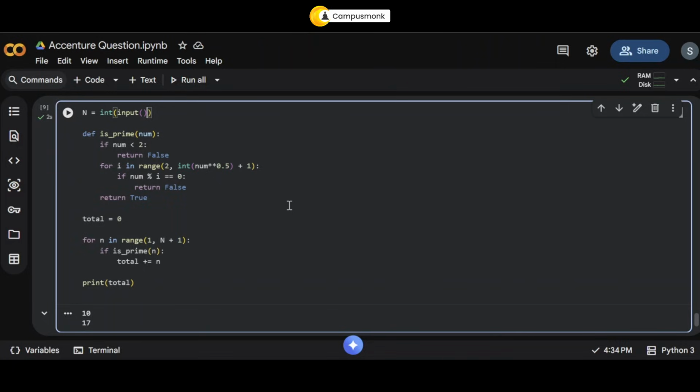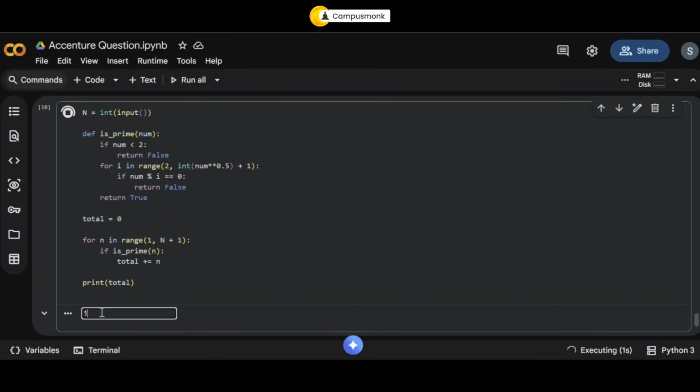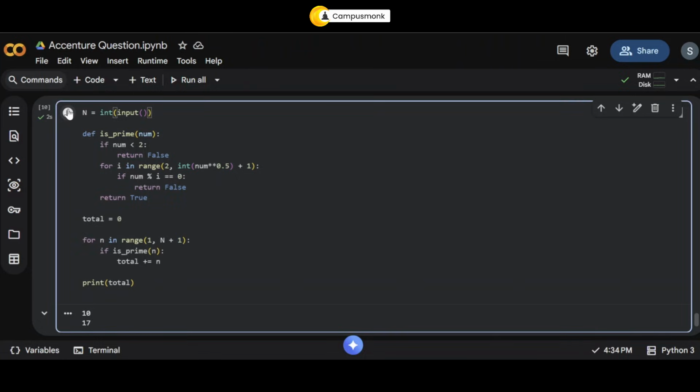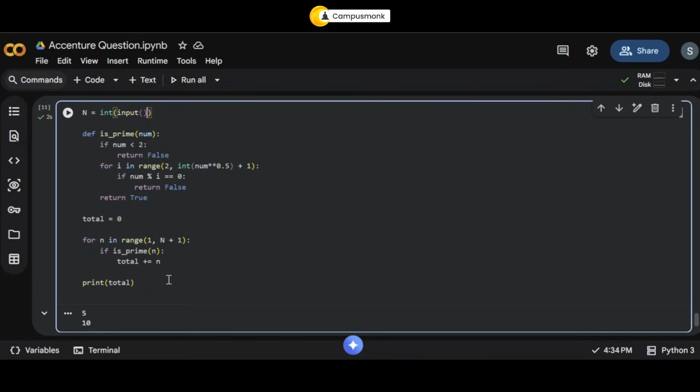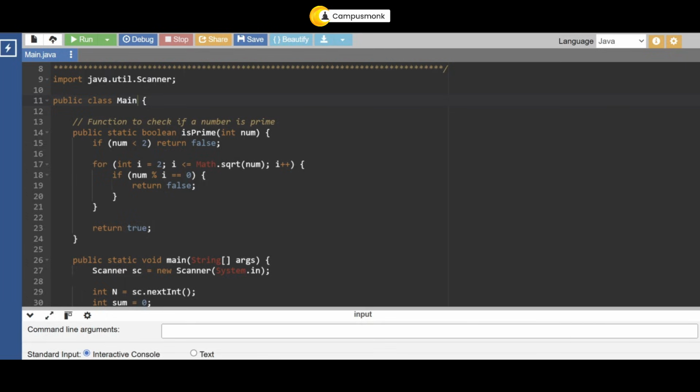Okay, so there was an indentation issue and I fixed it. So now if I run this, you will see it should work. So that is 17, and I'm going to run it once again for 5 just in case. That is 10. That's correct. Okay, so we are going to see the same code in Java.